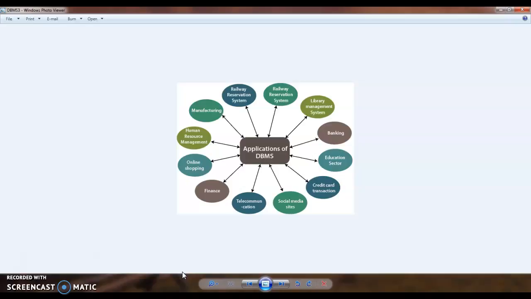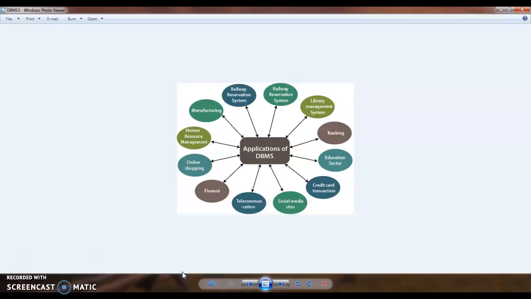Thus, the DBMS has so many applications in the different branches of real life. Otherwise we can say DBMS has so many applications in almost all our real-time environment.